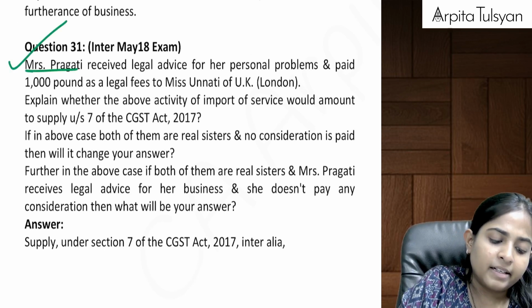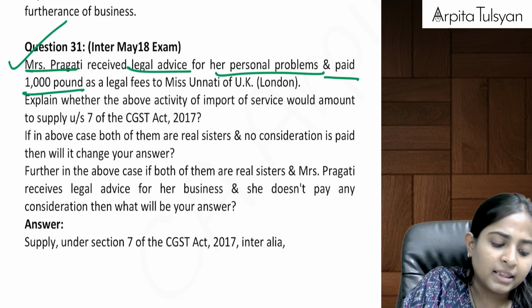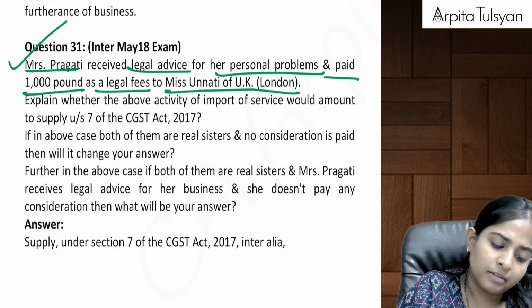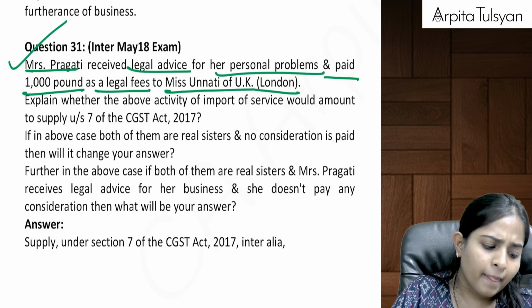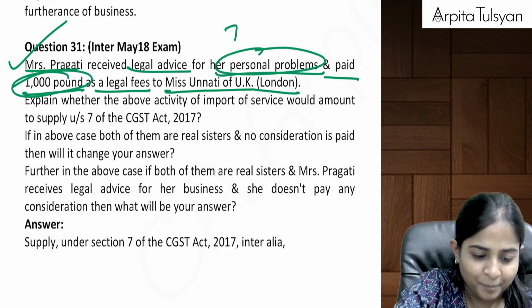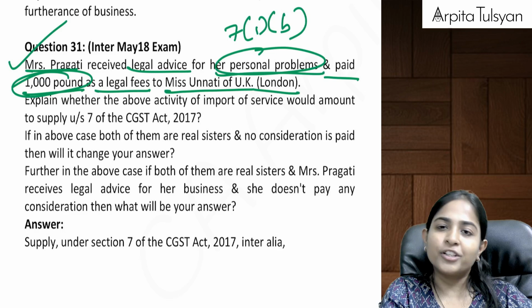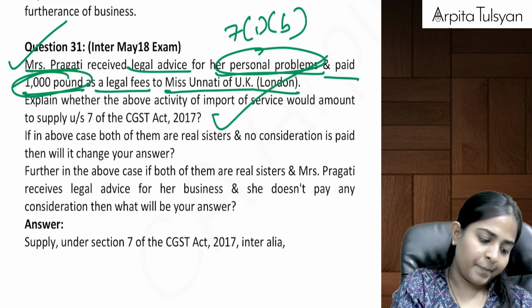Mrs. Pragati received legal advice for her personal problems and paid £1,000 as legal fee to Miss Unnati of UK, London. Unrelated person, consideration involved, importation of services, personal problem, no problem. Section 7(1) applicable, whether or not in the course or furtherance of business. So this transaction will be considered as supply. This one is done.